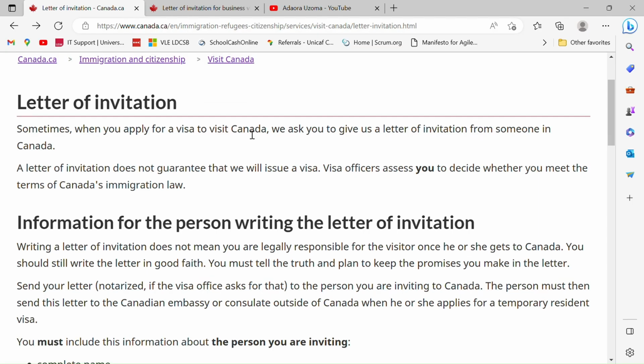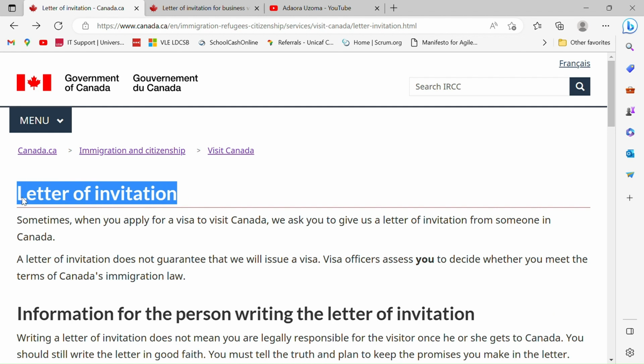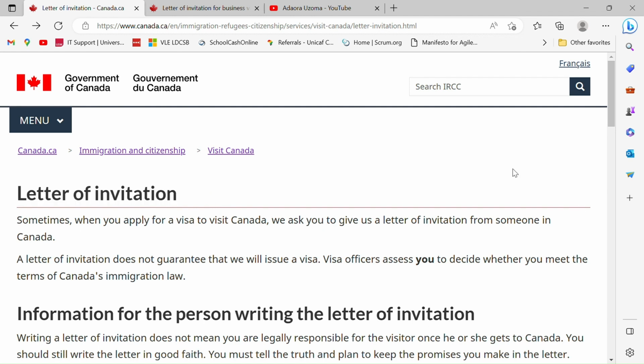Alrighty, so I just wanted to quickly chip this in because this is very, very important for those who have people that want to invite them to come to Canada. Maybe you want to come and visit a family member, a friend, an uncle, an auntie, your parents, your siblings, whatsoever. They have to send you an invitation letter. They have to write an invitation letter, and this is very, very compulsory because if you're coming to Canada, you say that you have a family member or you have someone that is inviting you.